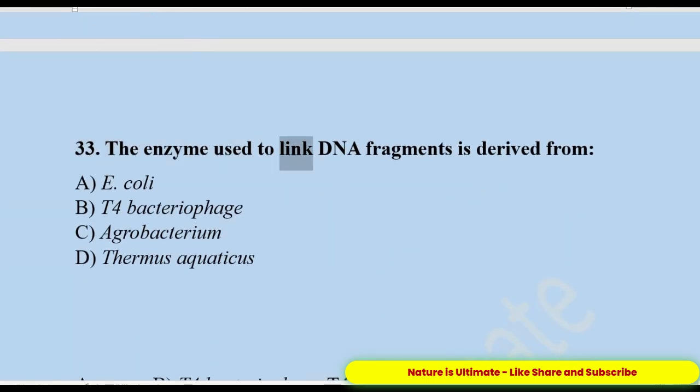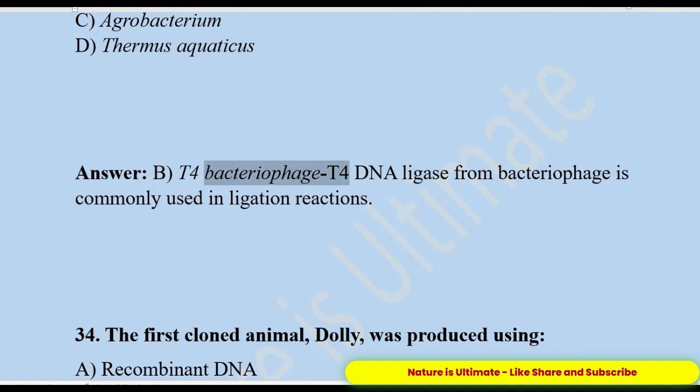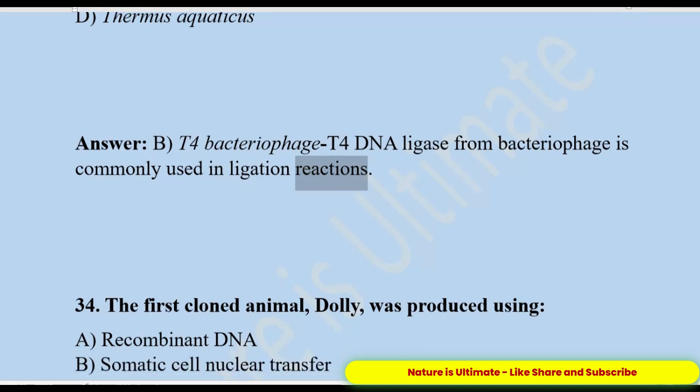33. The enzyme used to link DNA fragments is derived from A. E. coli. B. T4 bacteriophage. C. Agrobacterium. D. Thermus aquaticus. Answer: B. T4 bacteriophage. T4 DNA ligase from bacteriophage is commonly used in ligation reactions.